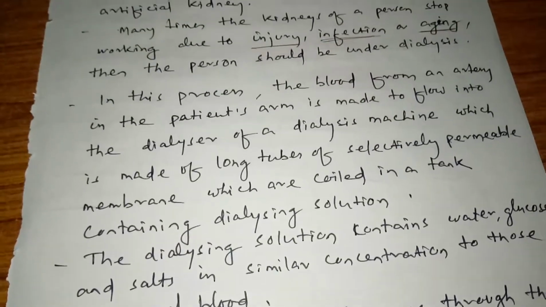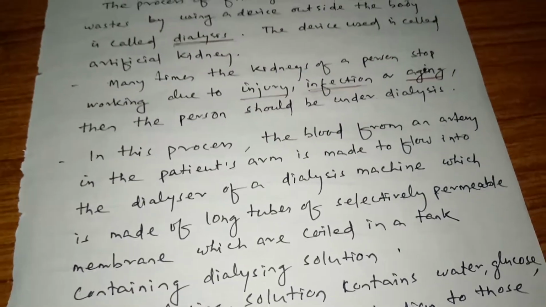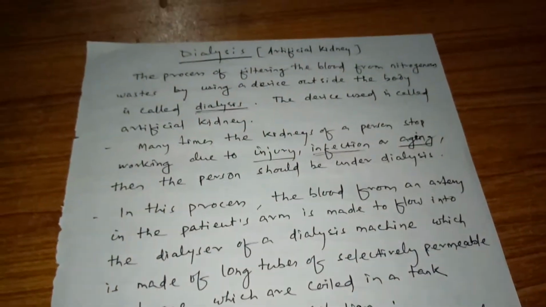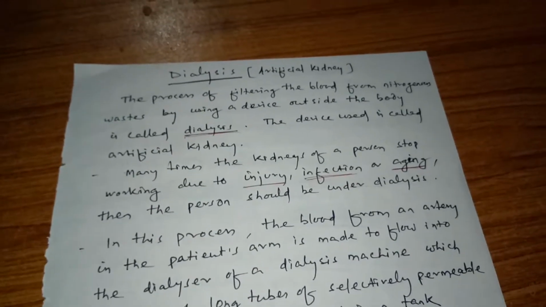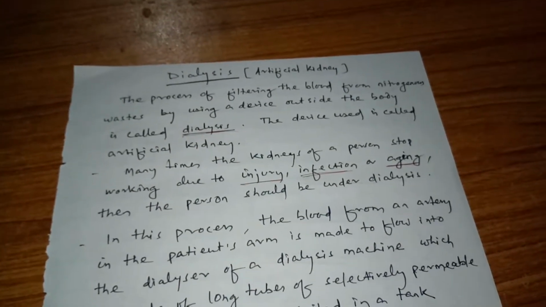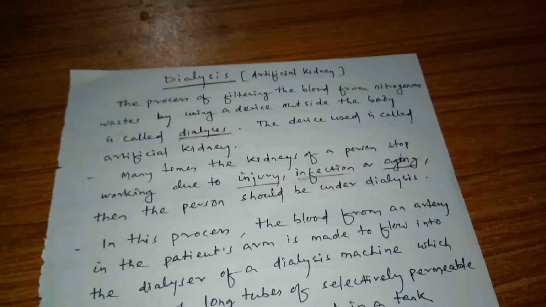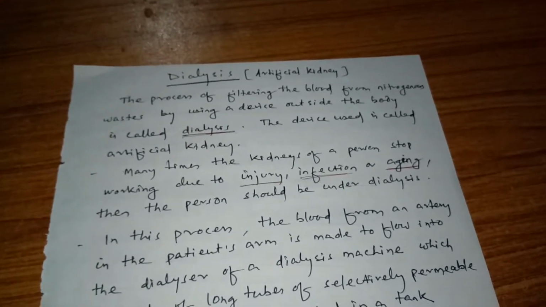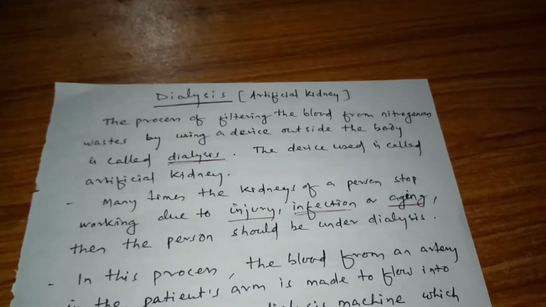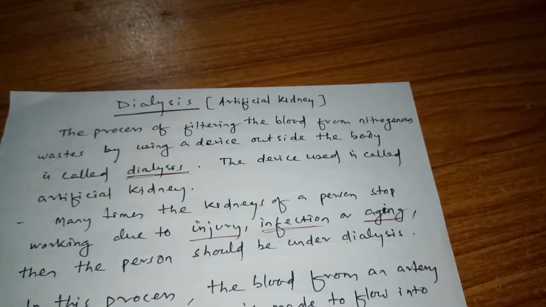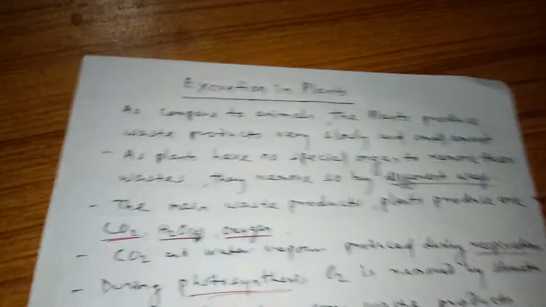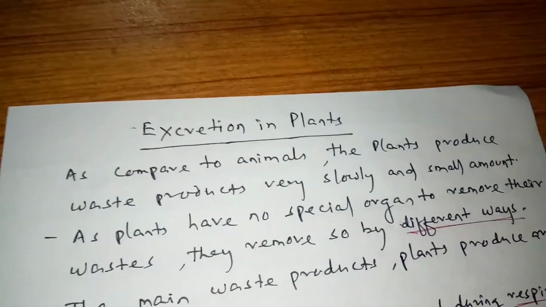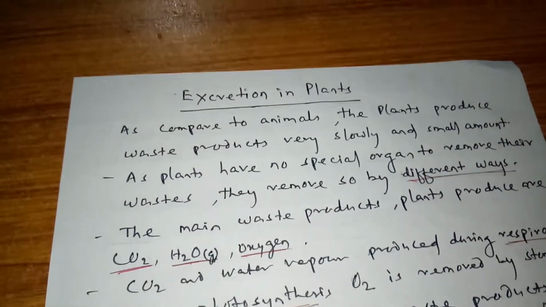These are the processes by which we have understood how excretion takes place and how we can also remove the nitrogenous waste even if there is failure of the kidney. Now lastly, we will discuss excretion in plants, the last part of excretion.